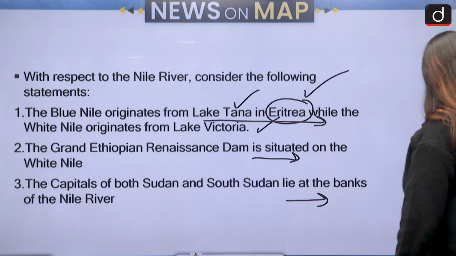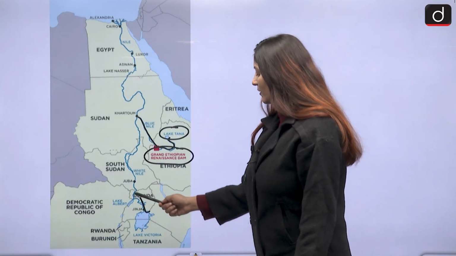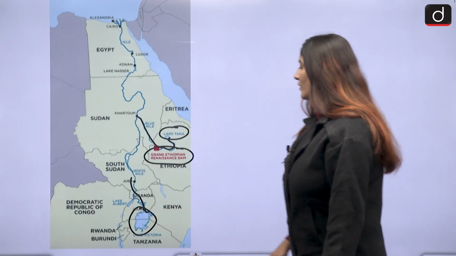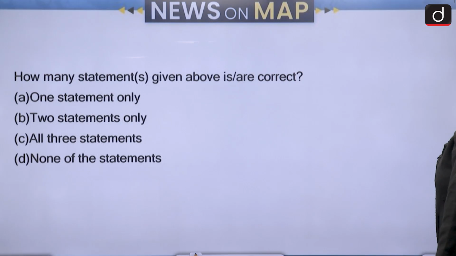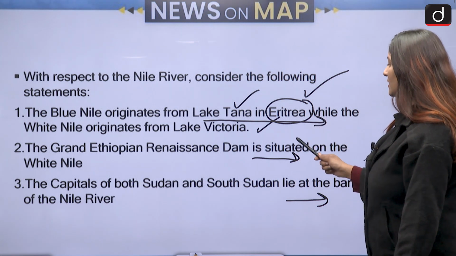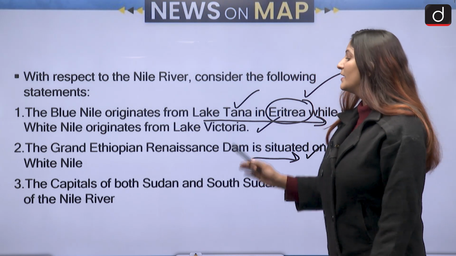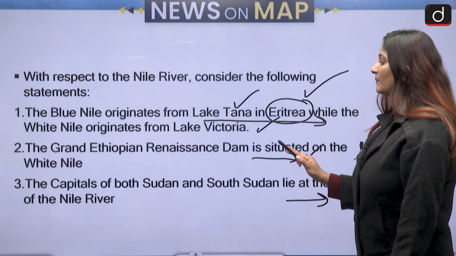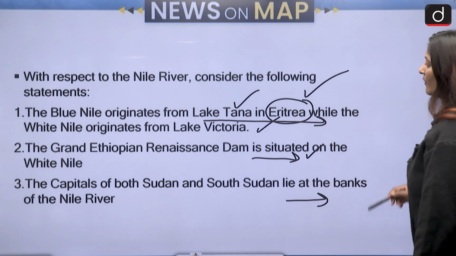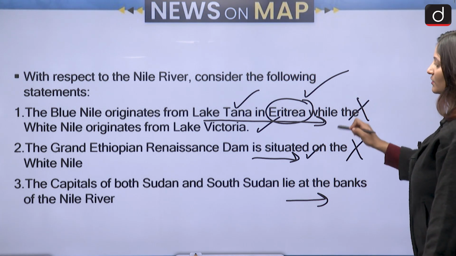White Nile originates in Lake Victoria, this is correct. And Great Renaissance Dam is basically not in Eritrea, but Ethiopia, and it is on the Blue Nile, not on the White Nile. So second statement is not correct. First statement is also not correct.